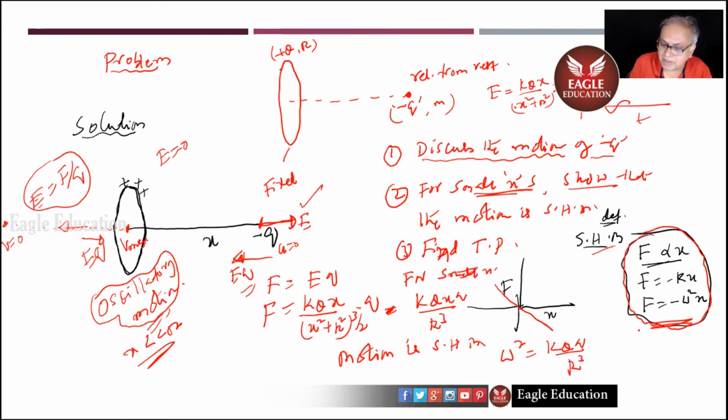What is omega, children? 2 pi by time period. So if I write it, 4 pi square by T square equals KQq by r cubed. So T, can you not write now? There's no space, just finish it. But ask once again. Don't spoil the time you're spending with me.